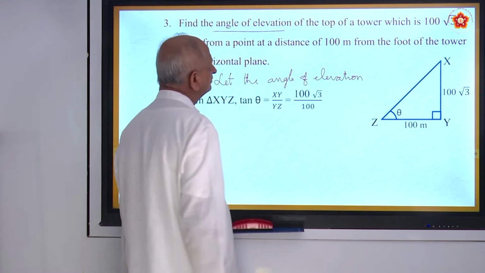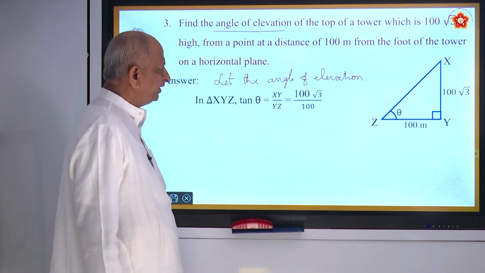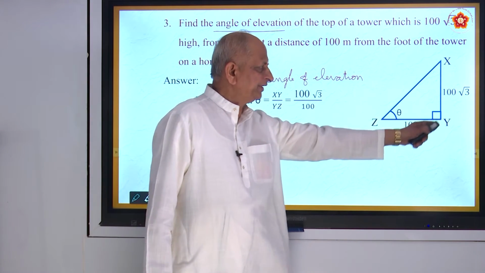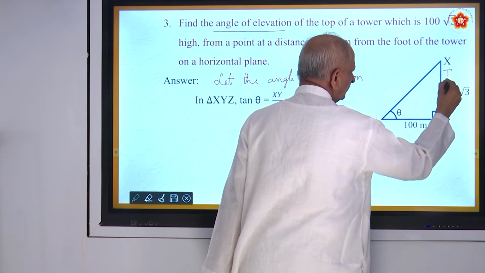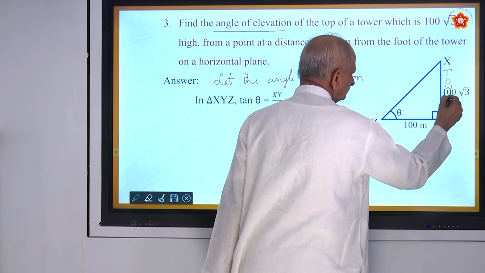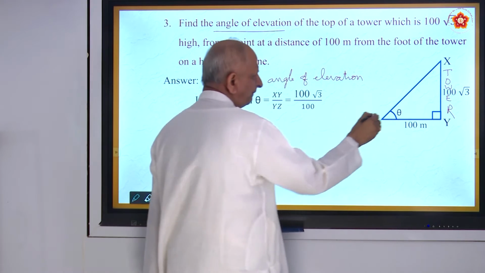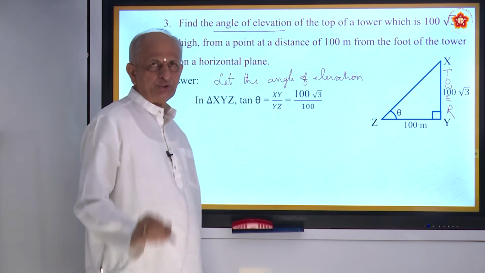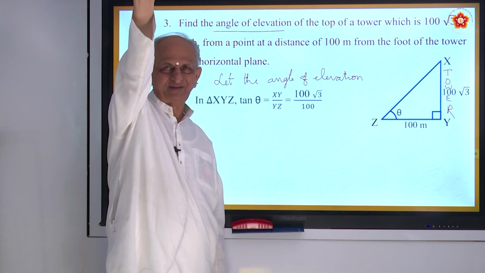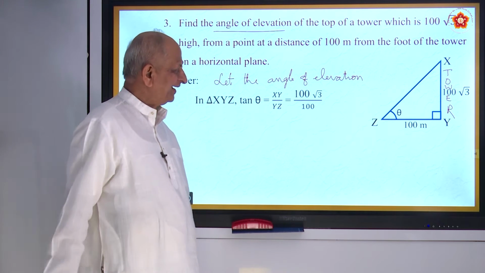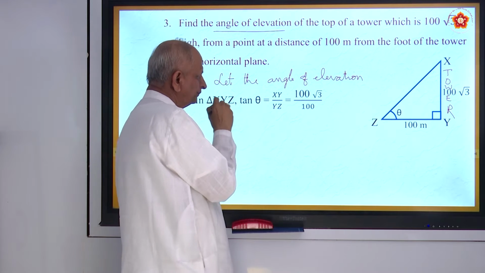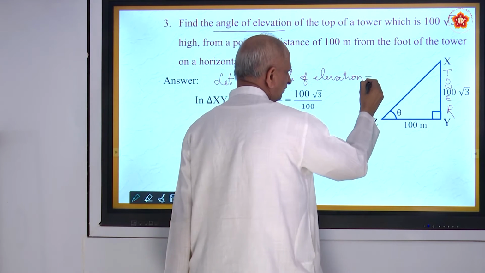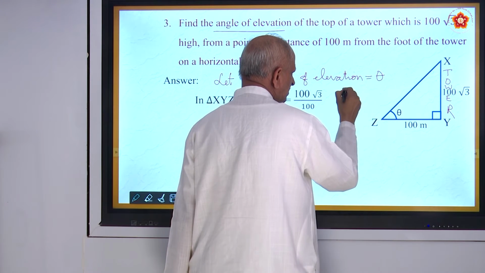What is he doing? He is seeing the top of the tower. This is the tower, and here is a man. He is looking up at the top of the tower, and the height of the tower is given to be 100 root 3. So let the angle of elevation be theta.